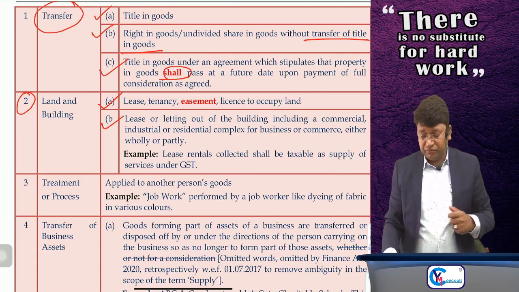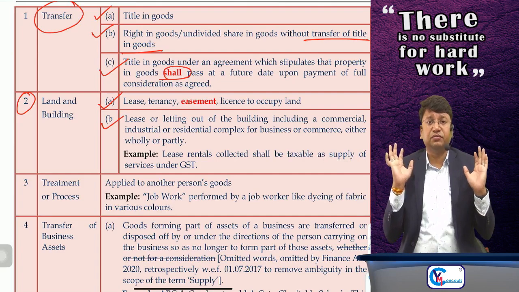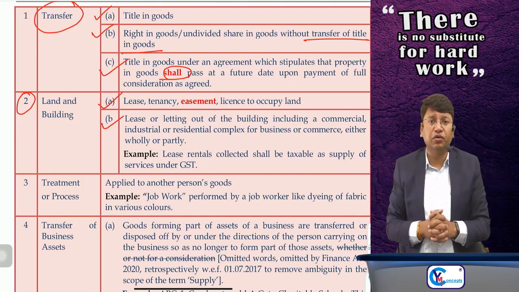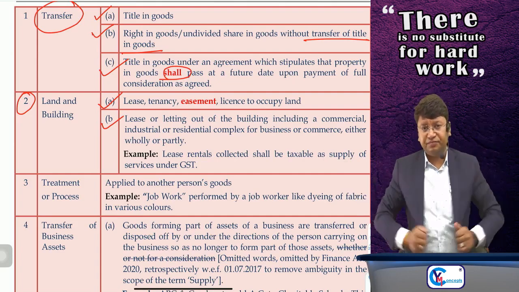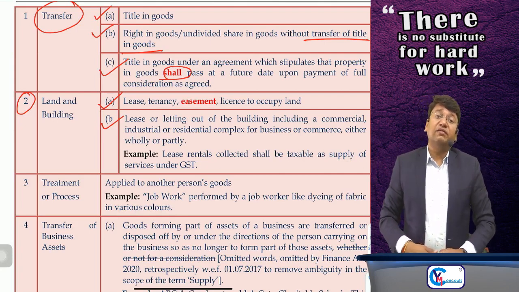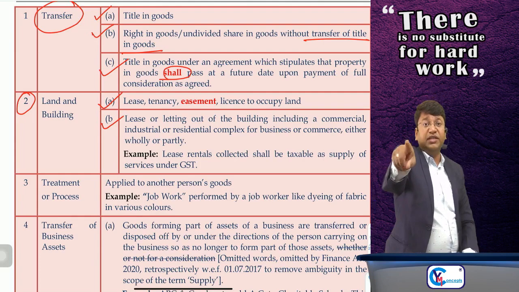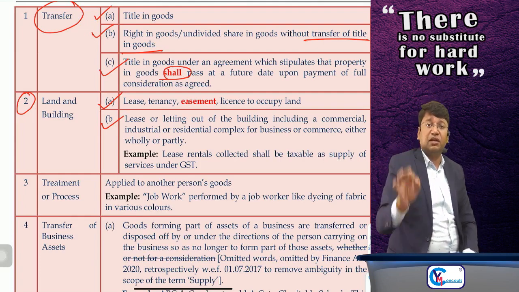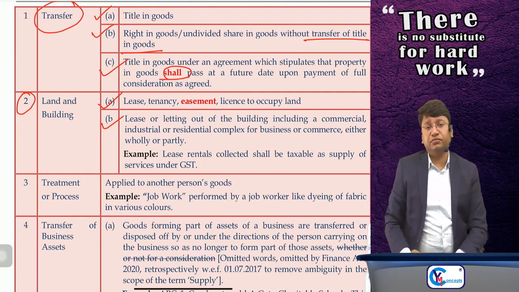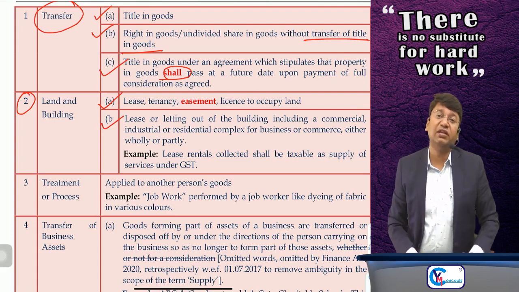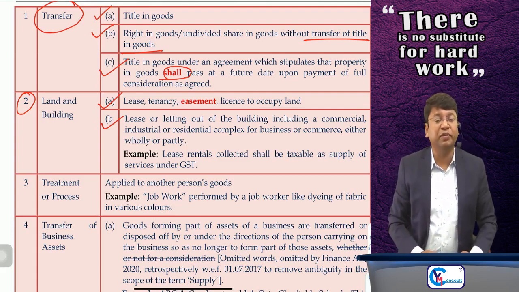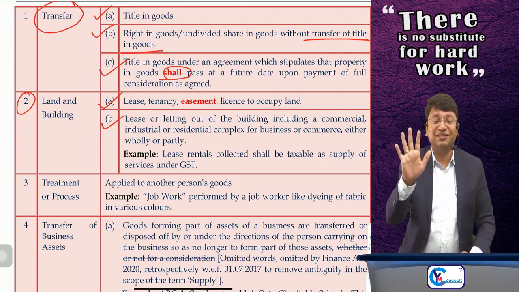Sir, suppose I have given one building to you on lease, but at the end of the lease period, you are a tenant. Sir, I asked you to vacate the building, but to vacate the building, you are asking me to pay rupees 5 lakh.